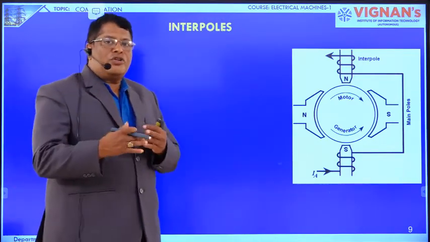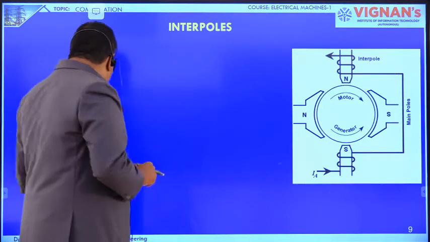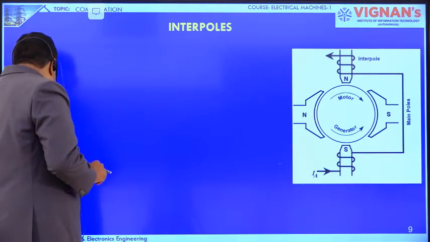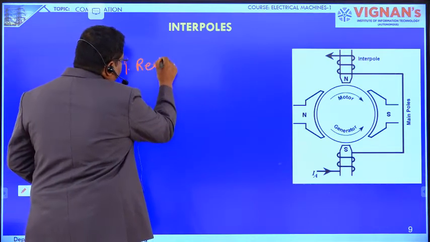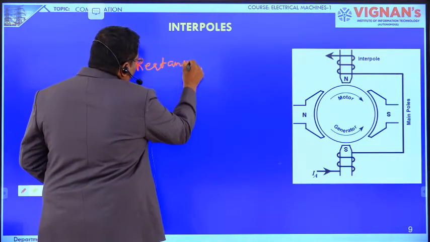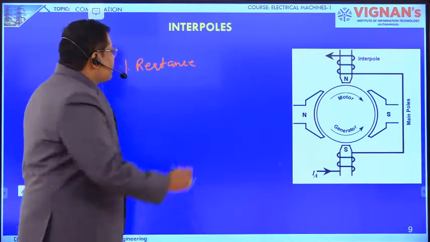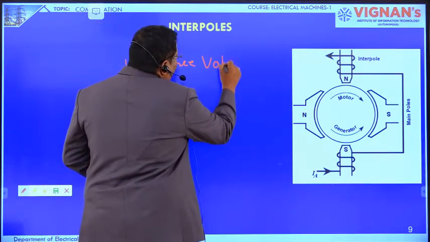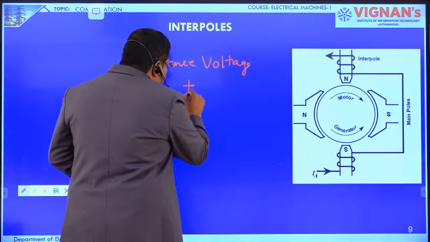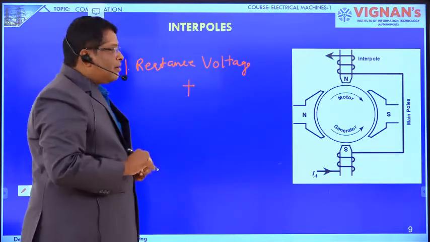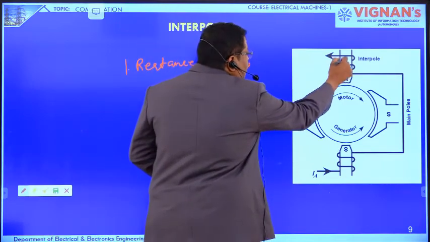When the coil is being commutated, there is one voltage, that is the reactance voltage. Now we have to cancel this reactance voltage. How? By inducing one more voltage in the same coil because of the interpole flux.